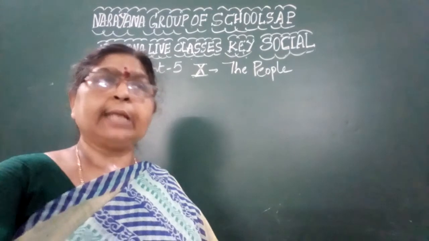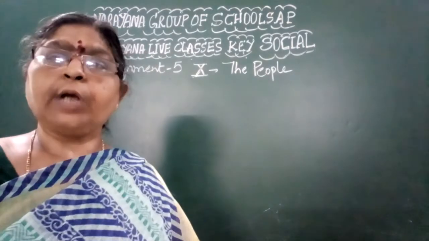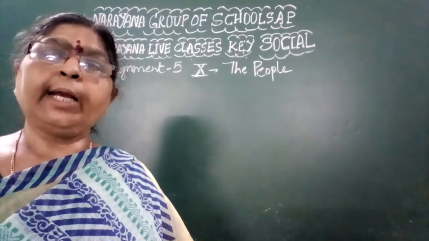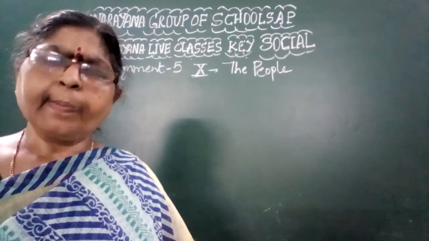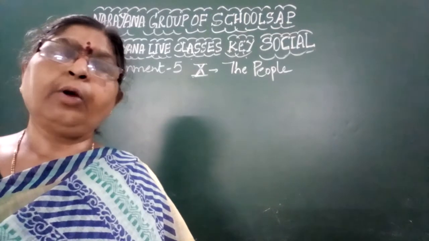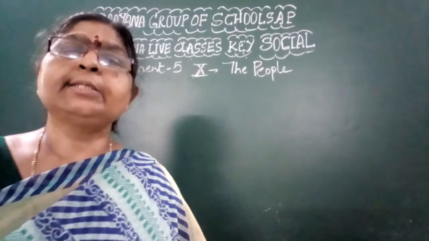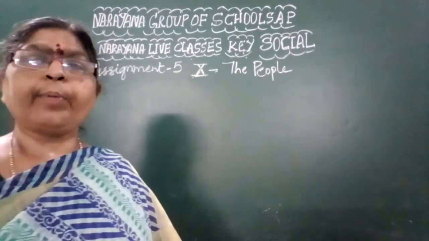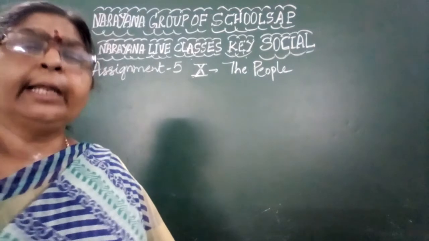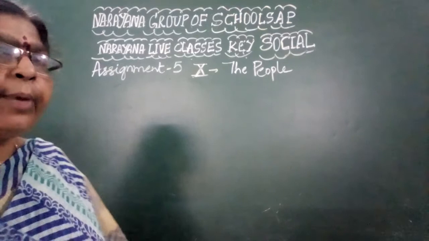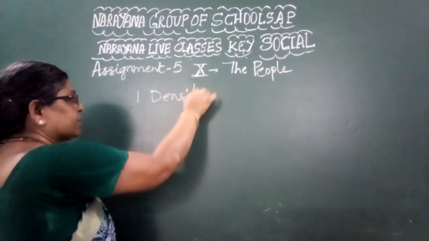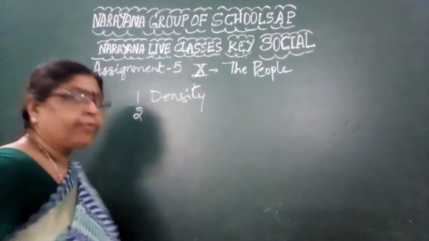So children, before we start this particular lesson, first thing is we should understand about the density of population of an area. What is meant by density of population of an area? The number of people living in a square unit area, whether that is a square kilometer, that is called the density of population. So the first question's answer is density of population.